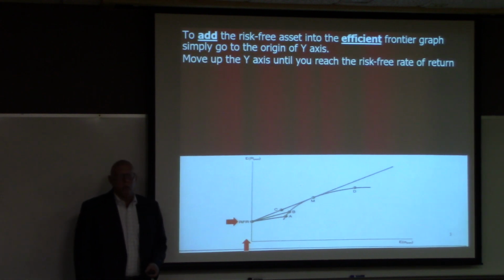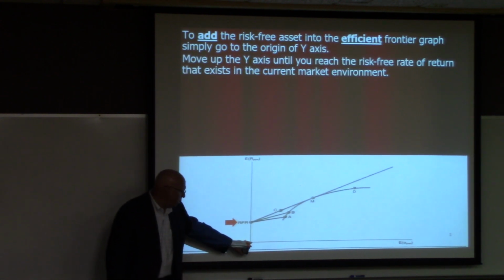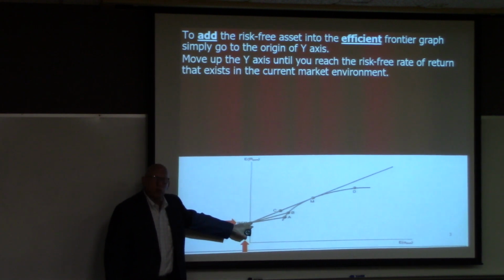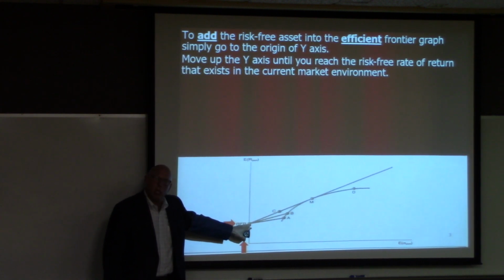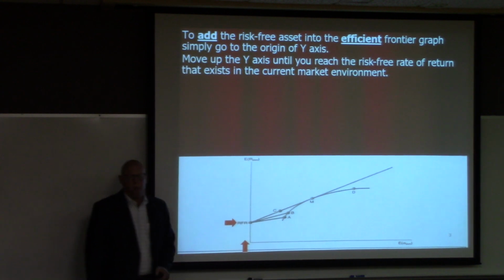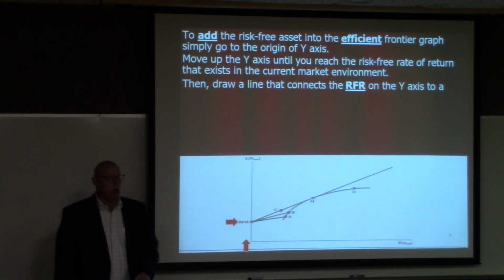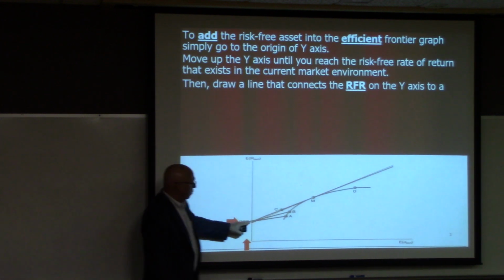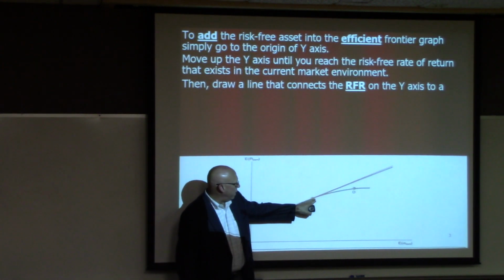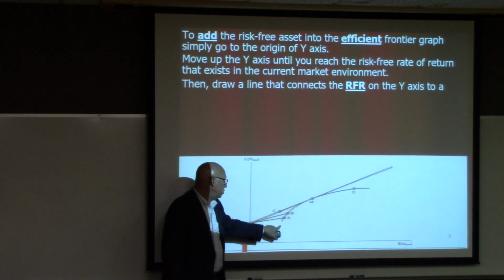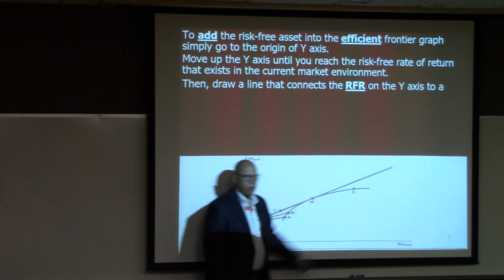What we do is we move up the y-axis, which is expected return, until we hit the risk-free rate of return, which is the yield on treasury bills. Once we hit this point, we then draw a line that makes contact with the efficient frontier, the Markowitz efficient frontier.